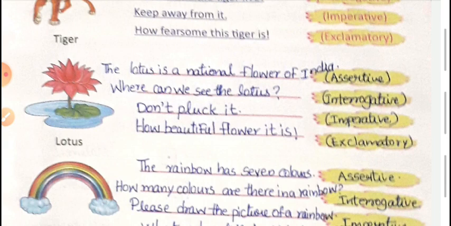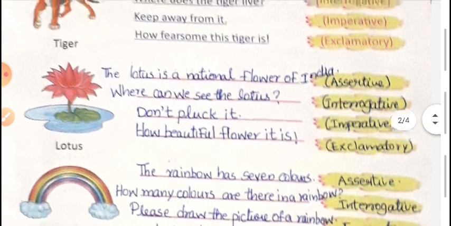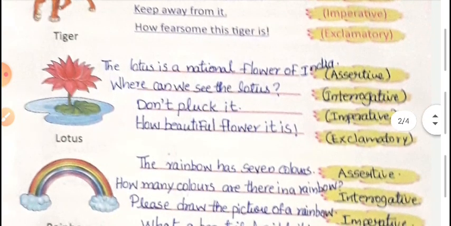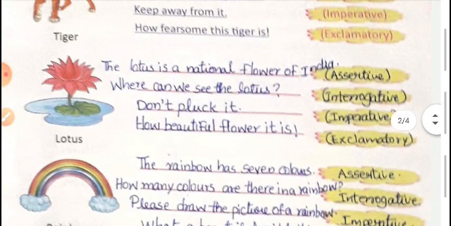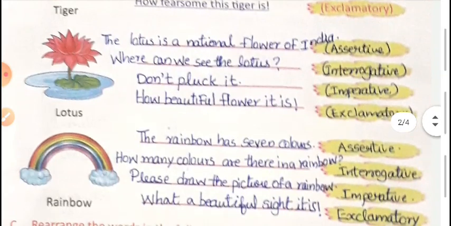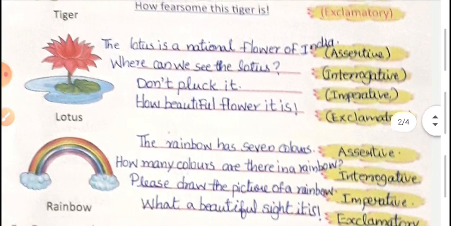Likewise, we have to make these 4 kinds of sentences about the flower lotus. So we are going to start. First one, you can write, the lotus is the national flower of India. That's a statement. So assertive sentence. Where can we see the lotus? We can see the lotus in the pond. So where can we see the lotus? It's a question. Interrogative sentence.